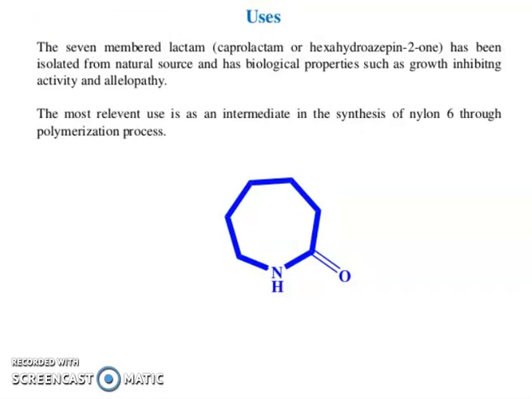So my friends, what are the uses? The 7-member lactam, caprolactam or hexahydroazepin-2-one, has been isolated from natural sources, and has biological properties such as growth inhibiting activity and allelopathy. The most relevant use is as an intermediate in the synthesis of nylon 6 through a polymerization process.